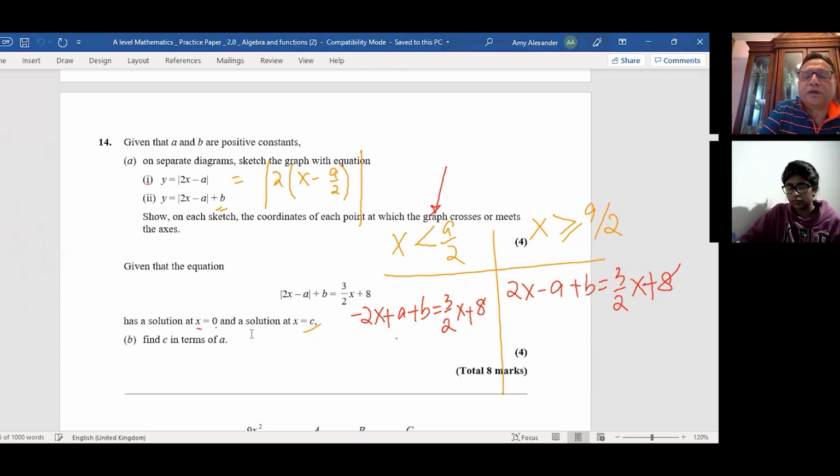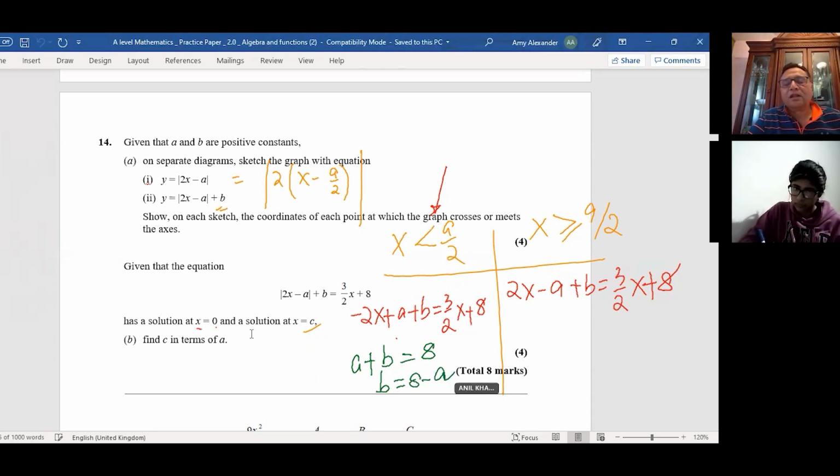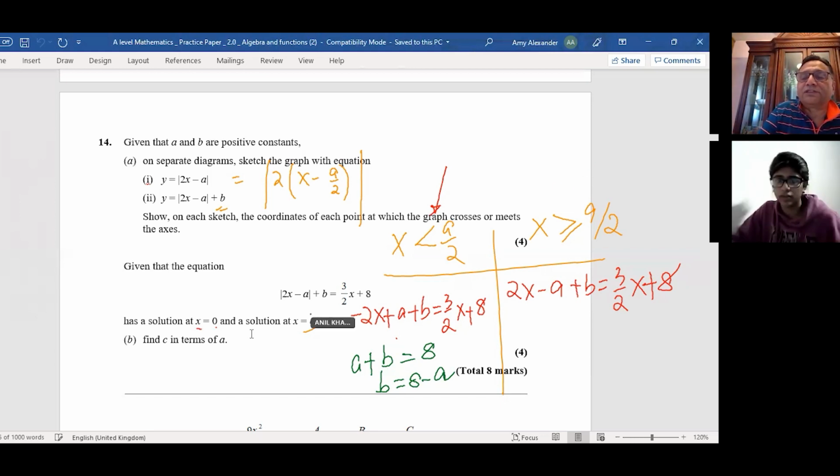So when you substitute 0 here, you get a plus b equals to, that is 0, we get 8. Is that okay? So b is equals to 8 minus a. So the value of b is 8 minus a. Is that okay? Yeah.